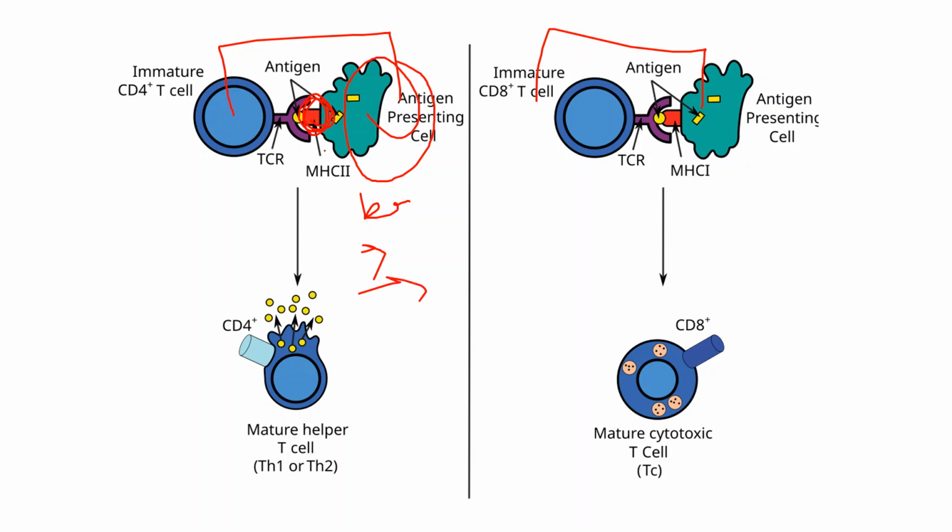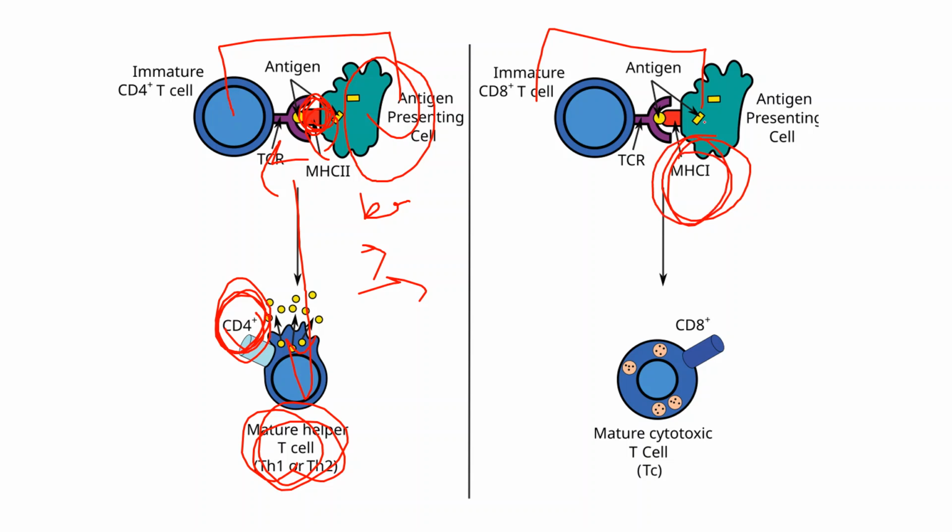So here this MHC2 interacts with the TCR, and they convert into the mature T cells. Here the CD4 plays a role, and this will convert into the T helper 1 or T helper 2. But in case of viral infection, this MHC1 expresses this antigen, and they convert the immature CD8 positive T cells into the mature cytotoxic T cells.